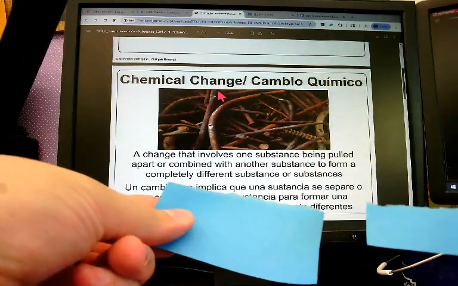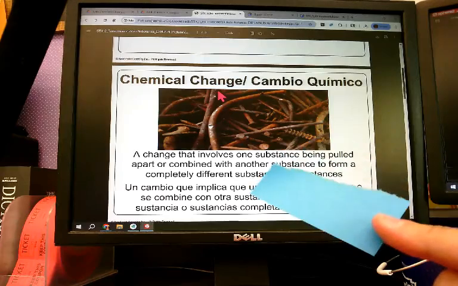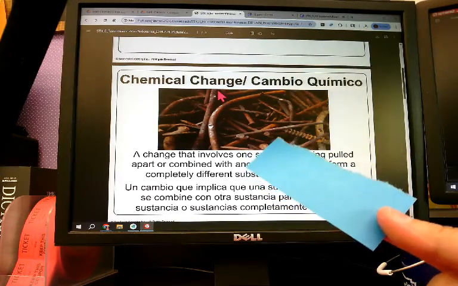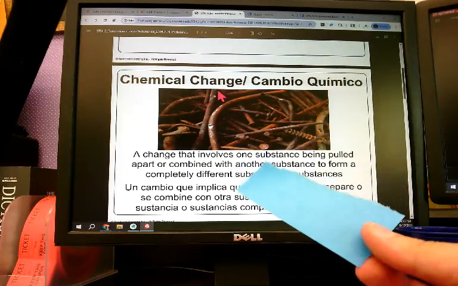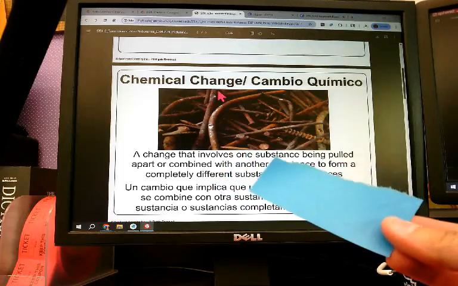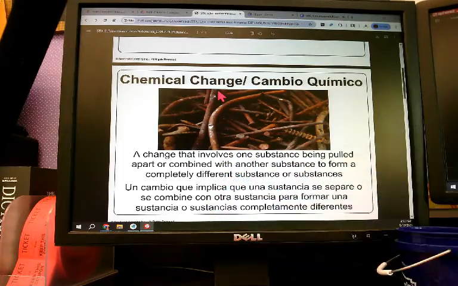It's still paper, right? This is something completely different. This is like if I took this piece of paper and I lit it on fire. I'm not going to do that. But if I lit it on fire, it would burn and it would create ash, and it would create some smoke. And that is a new thing being formed. So this is a chemical change, something new.